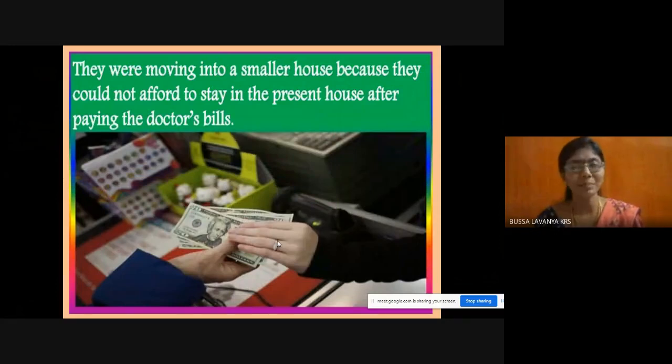See, for the treatment, they do not have much money, but they need to go for a medication, right? As they are going for a medication for Andrew, their doctor bills were very high. So for that reason, they are moving to a smaller house from the present house. Why are they moving? What might be the reason? A smaller house needs to be paid less than a bigger house, right? As they did not have much money and wanted to spend money on the doctor's bill also, they are moving into the smaller house.